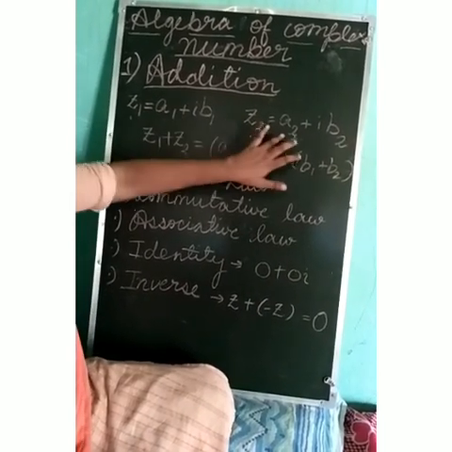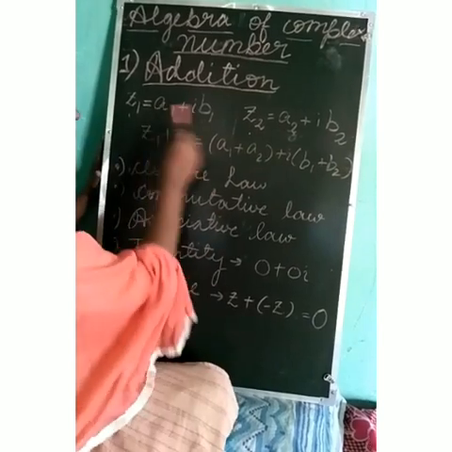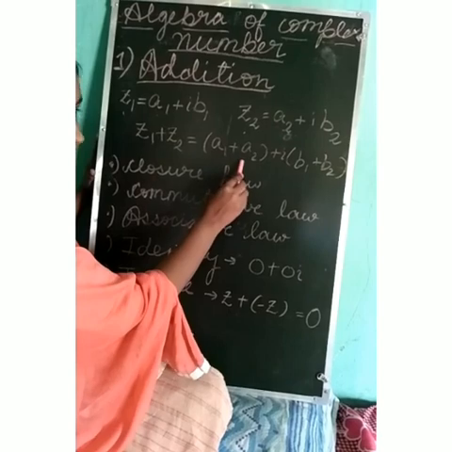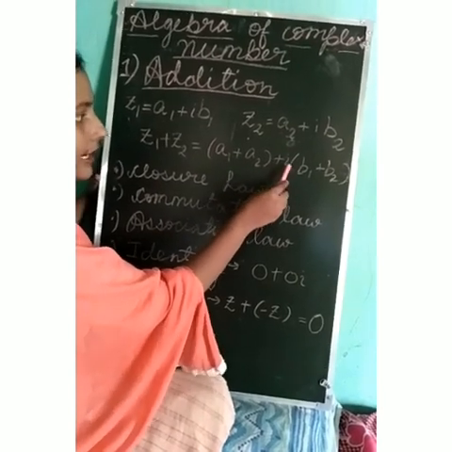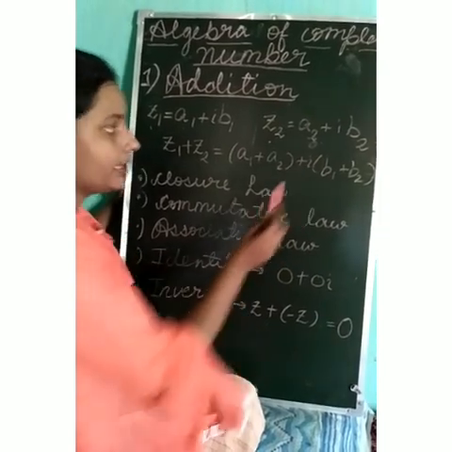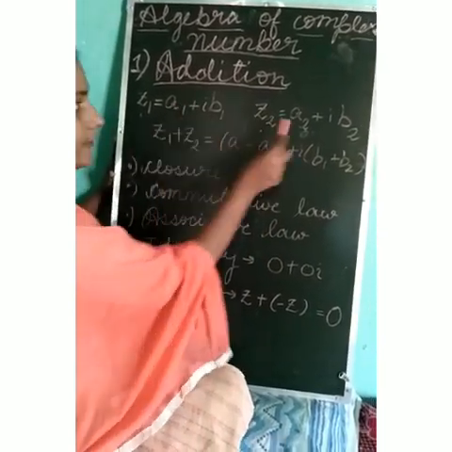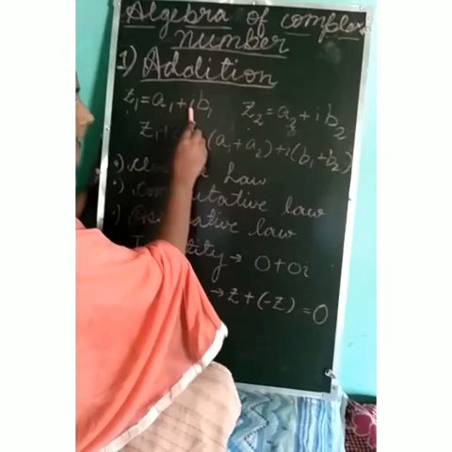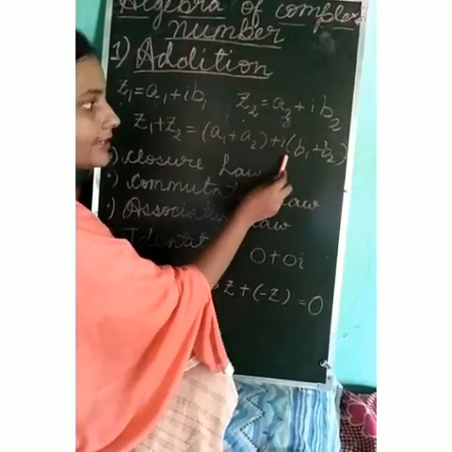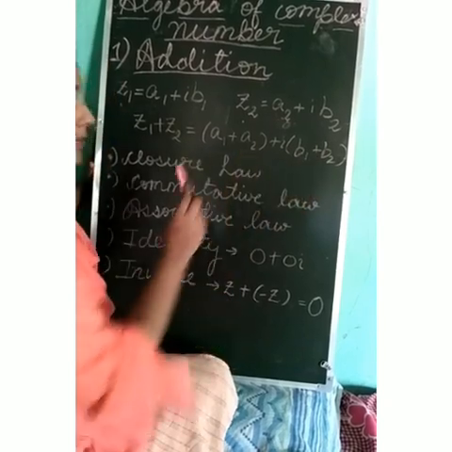we are going to add the real part first, like A1 and A2. So first we add A1 and A2, which is the real part. Then we add B1 plus B2, which is the imaginary part multiplied by I. That is A1 plus A2 is written here and IB1 plus IB2, where I is taken common and inside the bracket there is B1 plus B2.